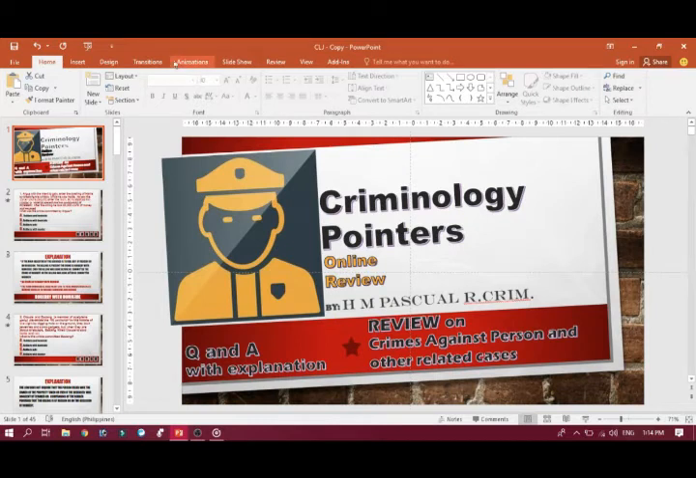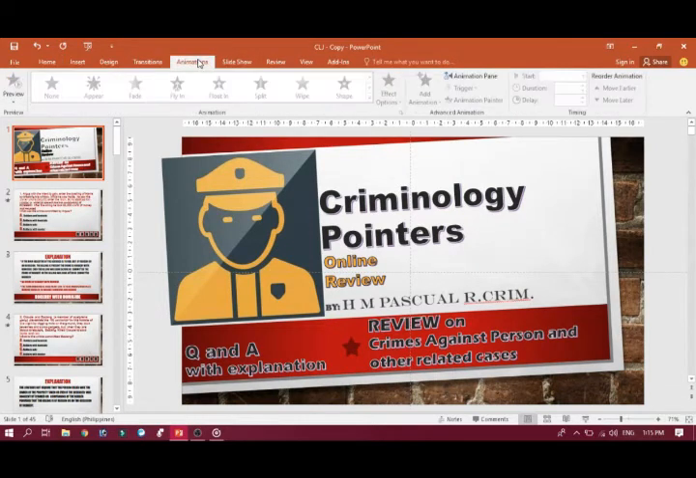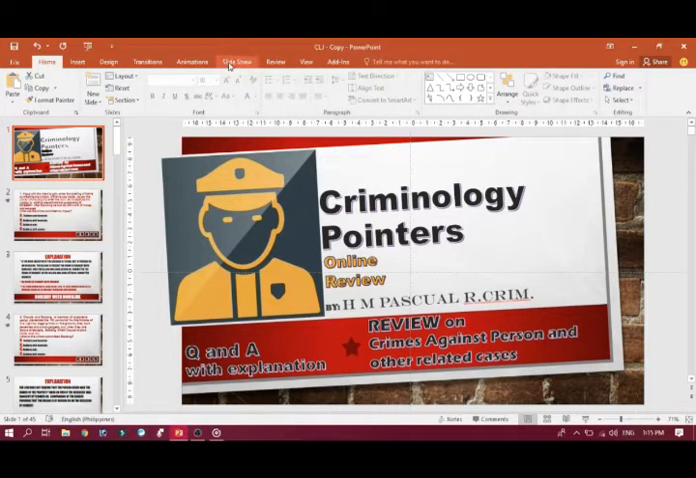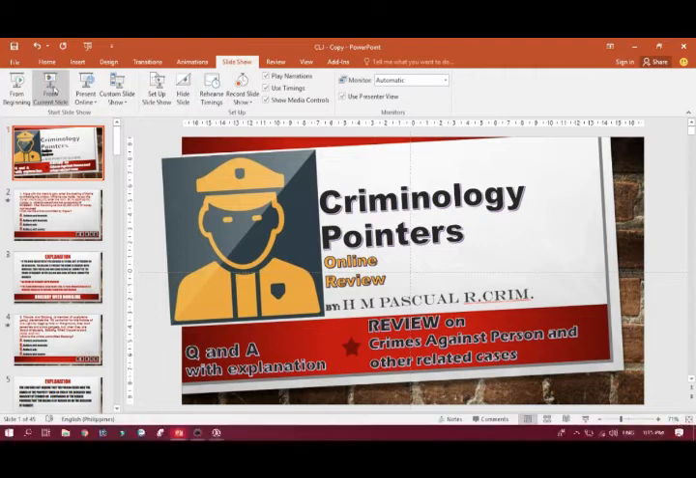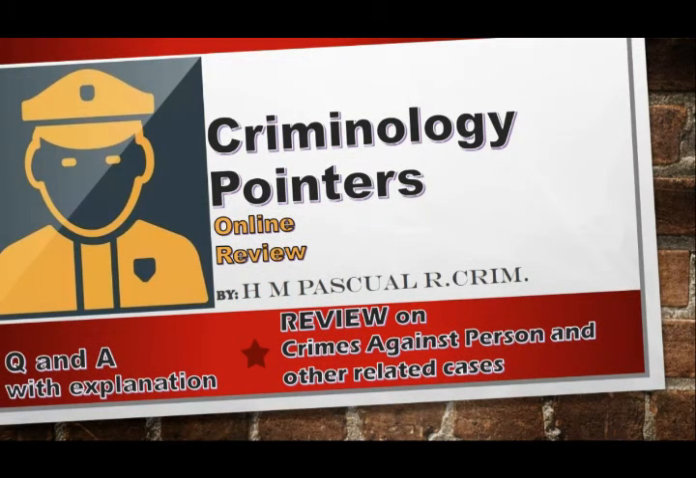So, ngayon, magpo-focus tayo sa crimes against person. So, tulad ng dati, ang ibibigay ko lang sa inyo is yung mga madalas lang lumabas sa board exam. So, robbery, theft, malicious mischief, and arson, and other related cases. Okay, wag na natin patagalin, and let's start.